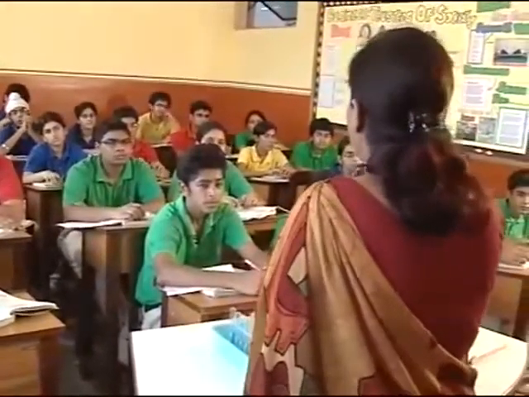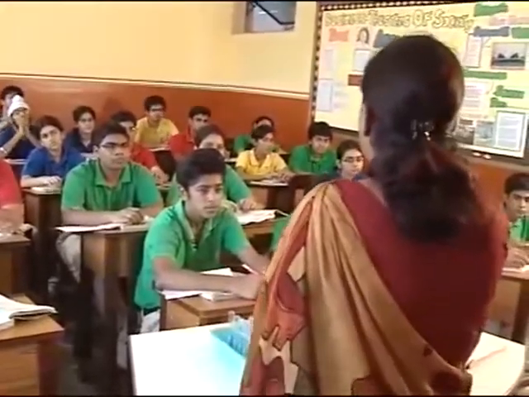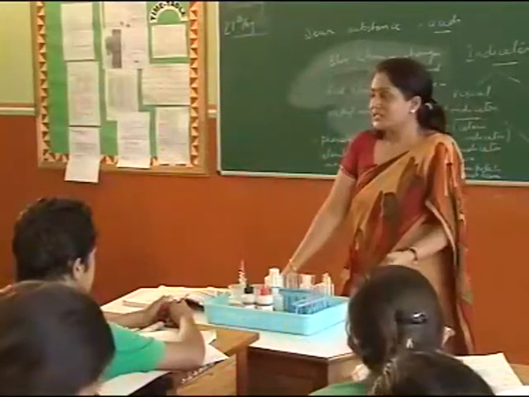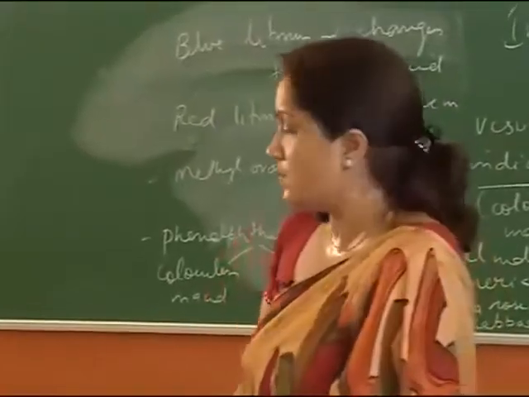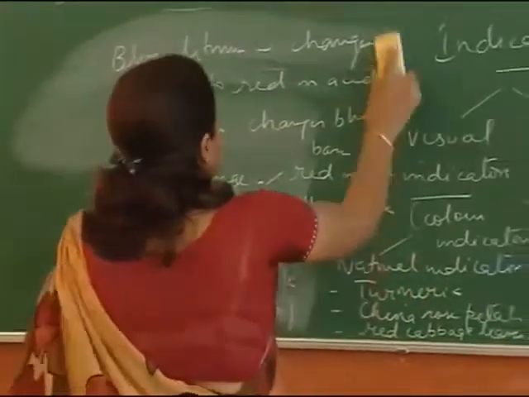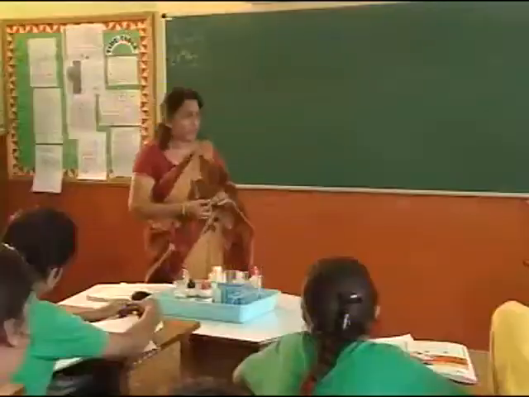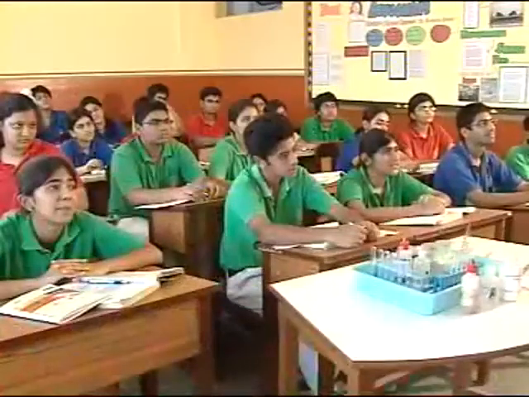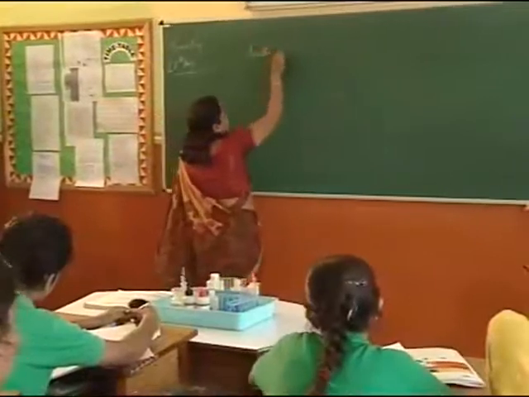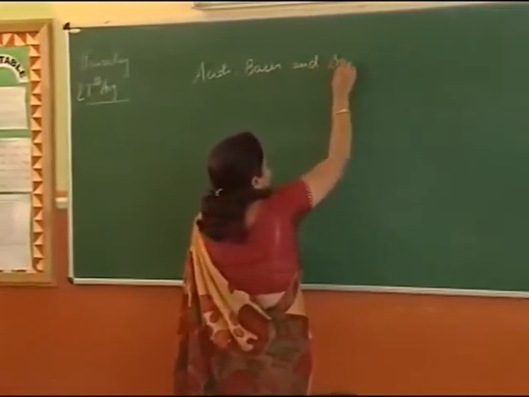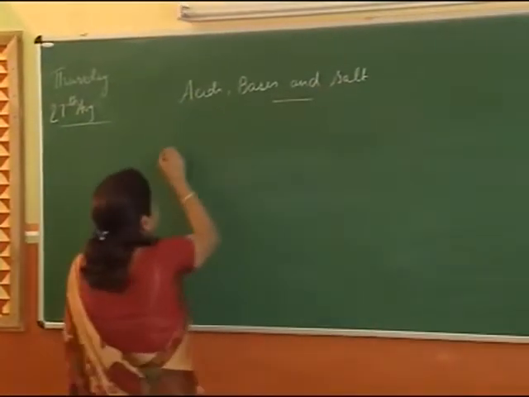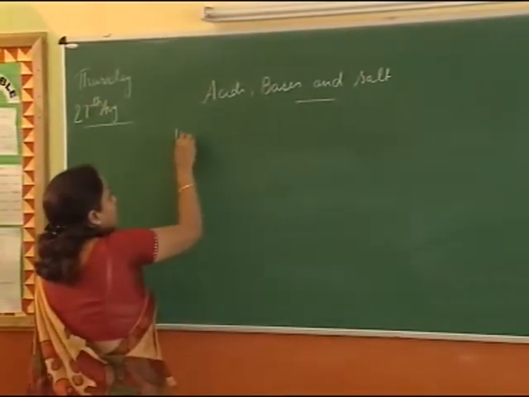There might be a reason for it. Why not a metallic container for storing pickle? Pickles are sour substances, so they contain acid. So there might be some reaction happening between the metal and the acid, which we will see. And what is the product of that? So we have ascertained one very important property of acids and bases. We didn't test any neutral substance, we'll do that later. First is the use of indicators.